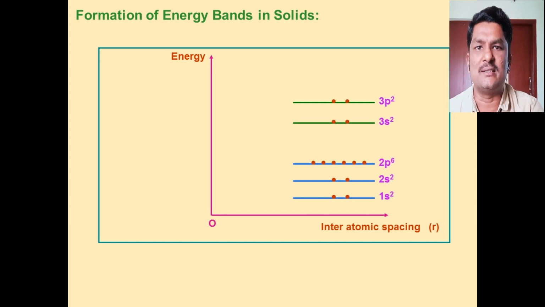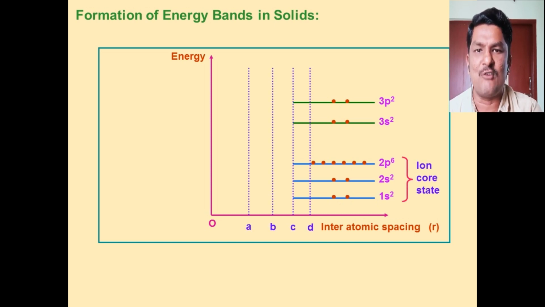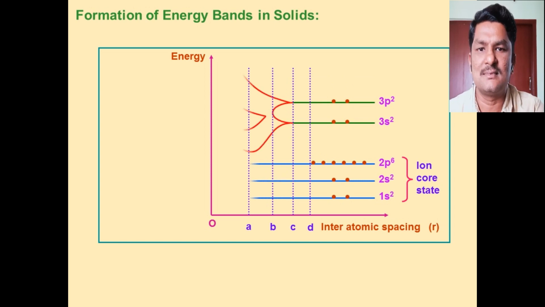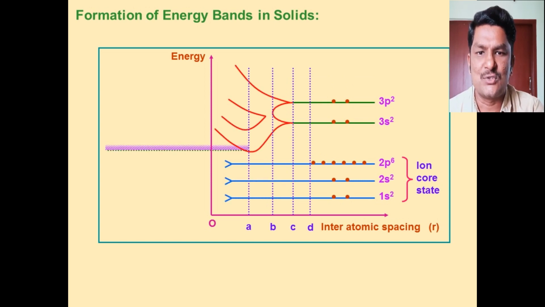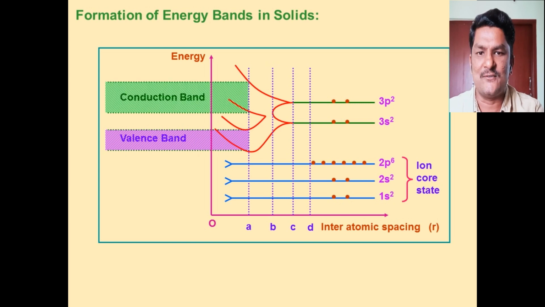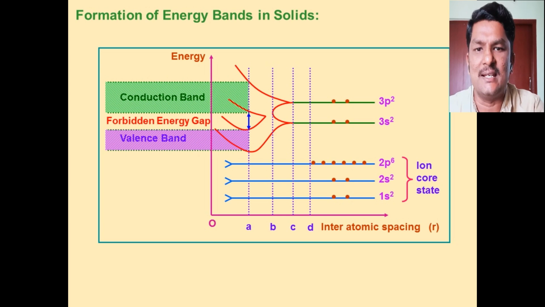Because of that, there may be a chance for the energy levels of the outermost electrons to overlap. The interatomic distance is very small, so an energy band may be formed.